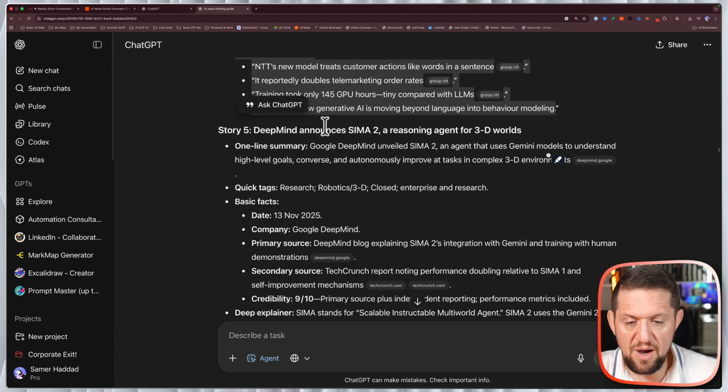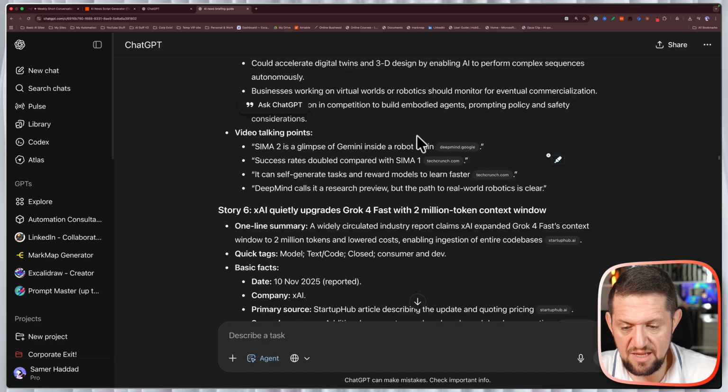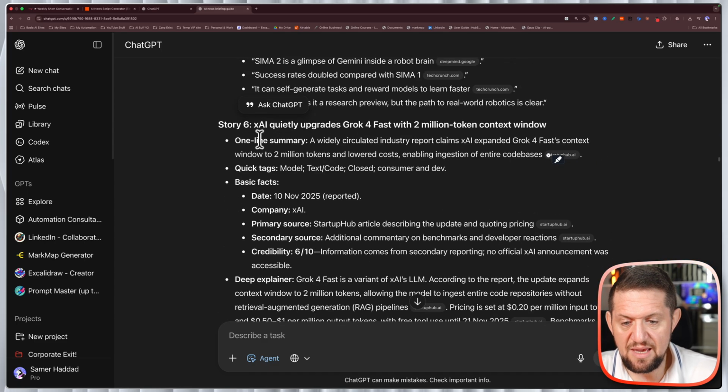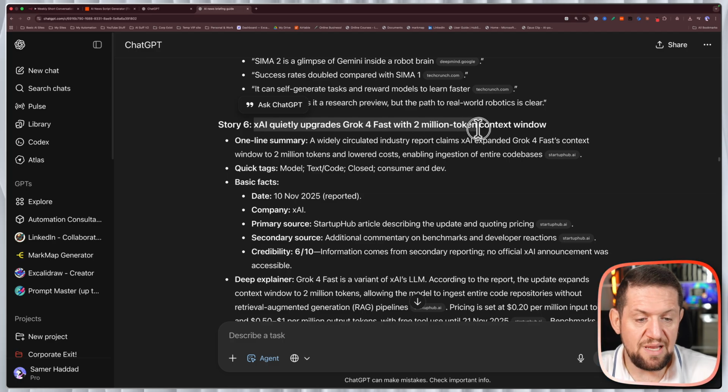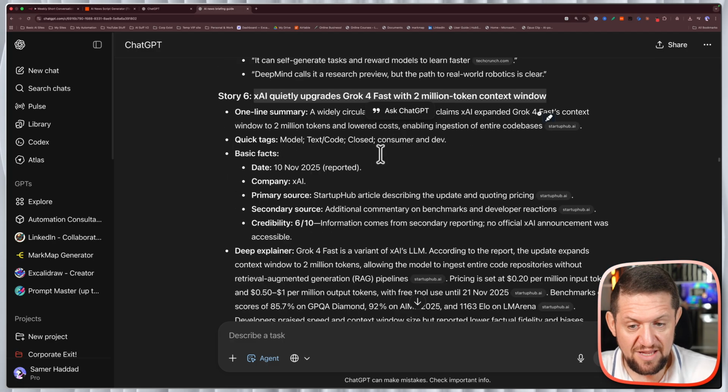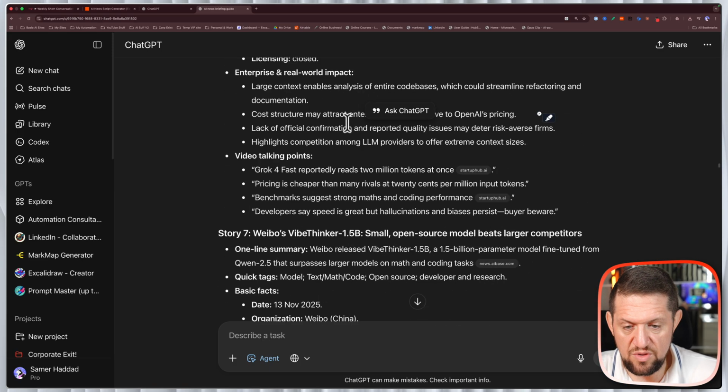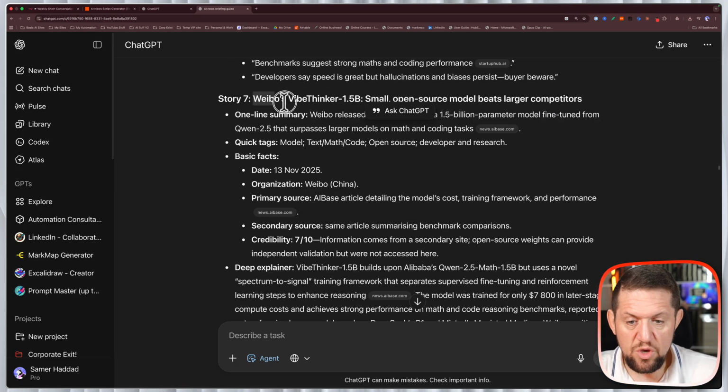Story 5, DeepMind announces SEMA2, a reasoning agent for 3D worlds. Excellent, let's carry on. Story 6, xAI quietly upgrades Grok 4 fast with 2 million token context window. So that's interesting the way it described it, quietly upgrades. So again, we go into the story details here. Story 7, Weibo's Vibe Thinker, a 1.5 billion parameter model.